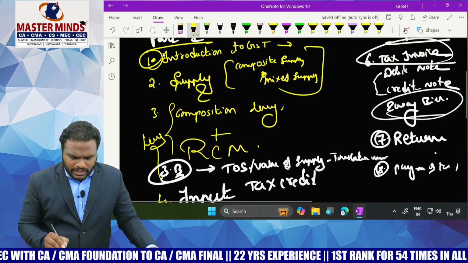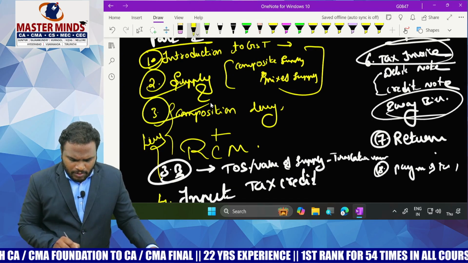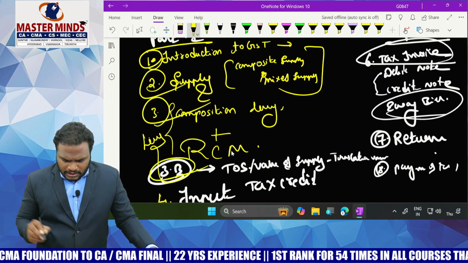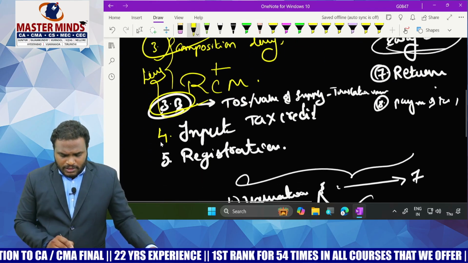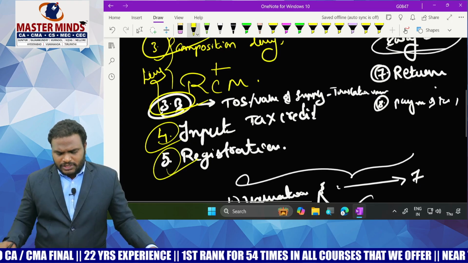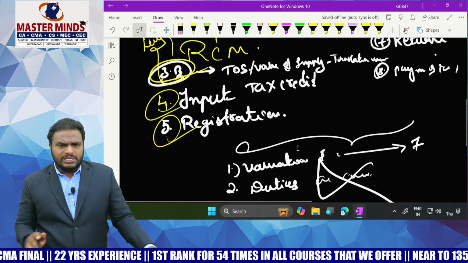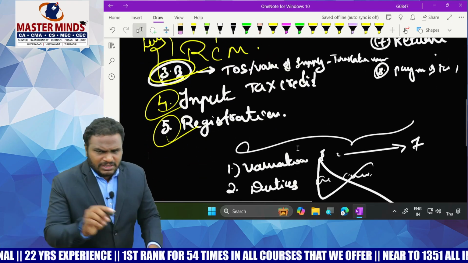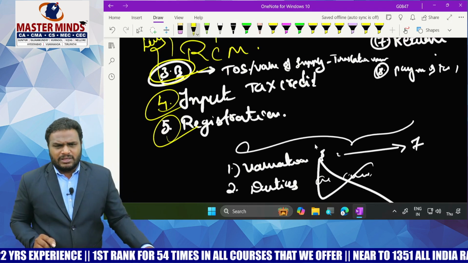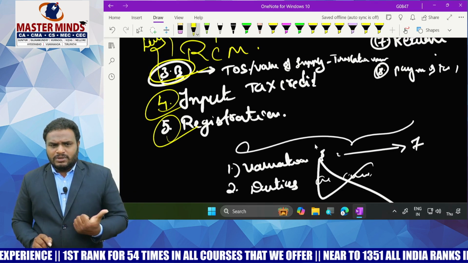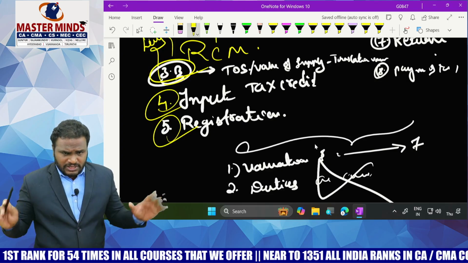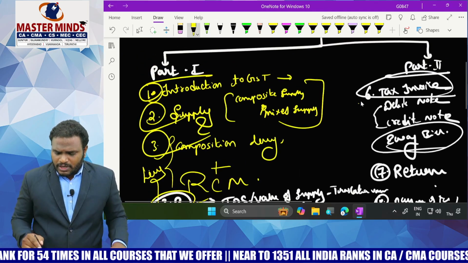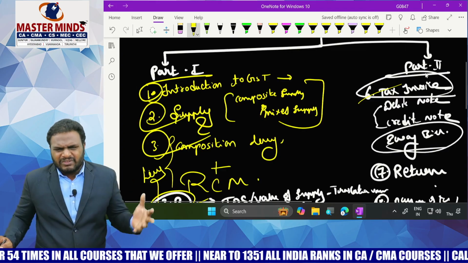Please give importance to the introduction, supply, composition levy, time of supply, value of supply, input tax credit, registration. In registration, don't read the entire registration. Just some of the important areas: main provision, notification, effective date, revocation or cancellation of registration. That's sufficient. Tax invoice, don't read each and everything.